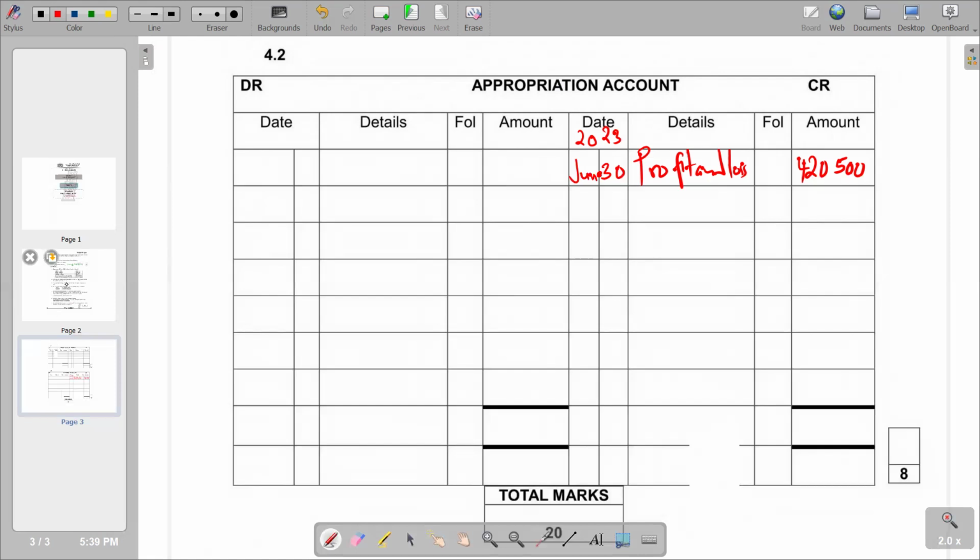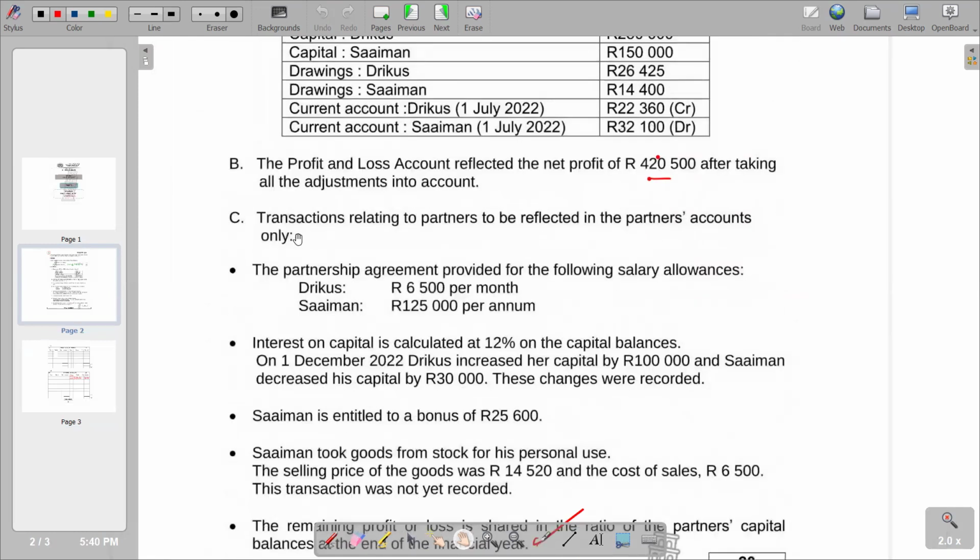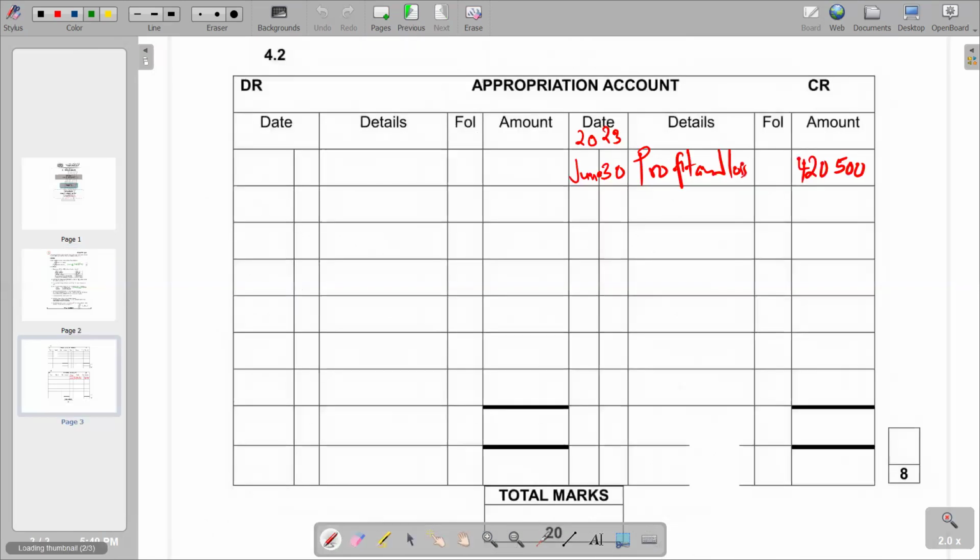So we go to the information given. The partnership agreement is what is going to lead us to the items that we are going to post in the appropriation. So we go to information C: transactions relating to partners, to be reflected in the partners' accounts only. And the first point: the partnership agreement provided the following salary allowances. We have Triggers at 6,500 per month. So basically, we are going to calculate 6,500 multiplied by 12. And then for Simon, we put 125,000. So we are going to post those.